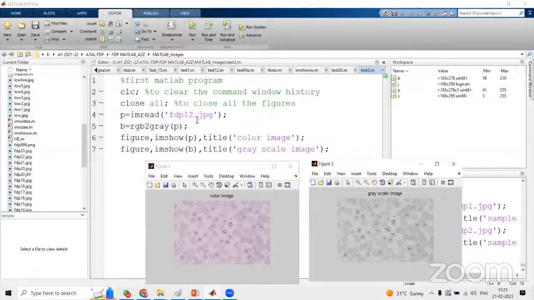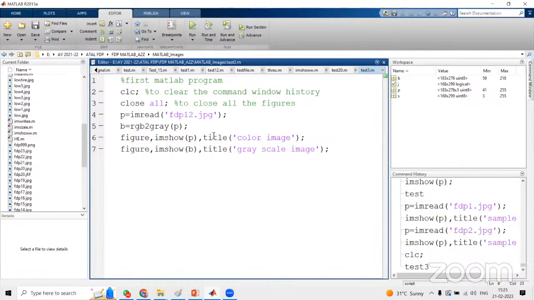So these are the main things: CLC, close all, imread, imshow, and rgb2gray. And one more thing is how to put a title for any image. We can use title, and the title should be enclosed in single quotes. And whenever you go for figure, if you are not using figure, it will display only one figure.